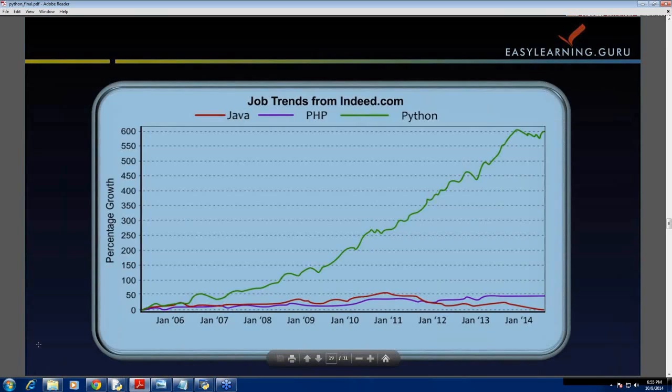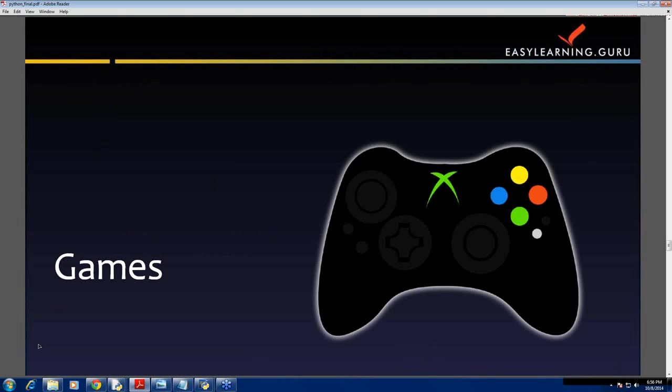Continuing our slides. Now let's see what all we can do in Python, starting with games. Creating an entire game in a single day seems like imagination, right? Don't worry, Python is here for you to turn your imagination into reality. Let's see a simple example of it.